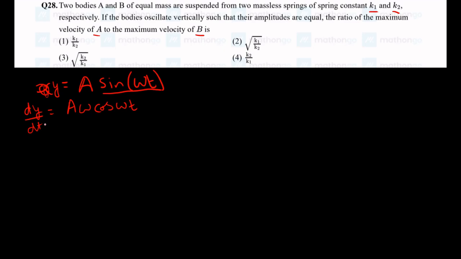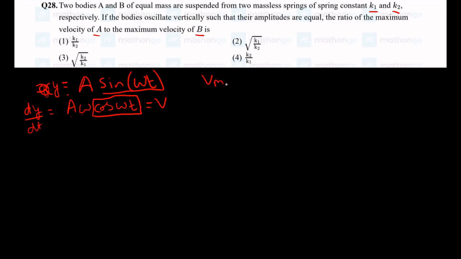This dy by dt is nothing but the velocity of it, and they are asking the ratio of maximum velocities. So when will this be maximum? Here we can see that A omega is a constant value. The only thing changing is the cos function, and the maximum value the cos can give here is 1.